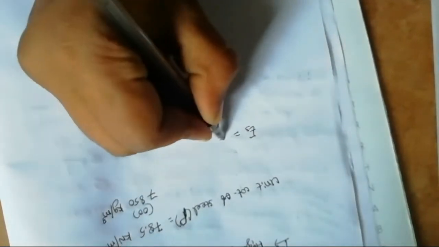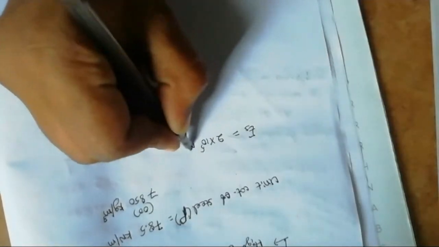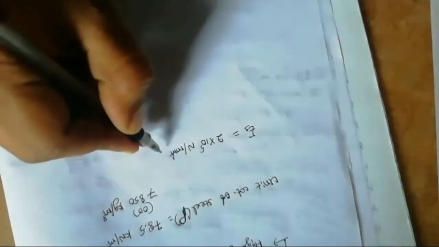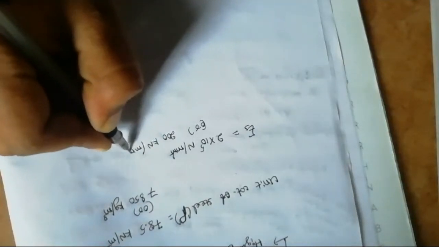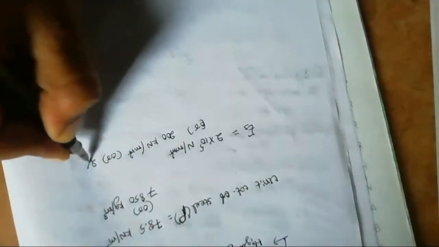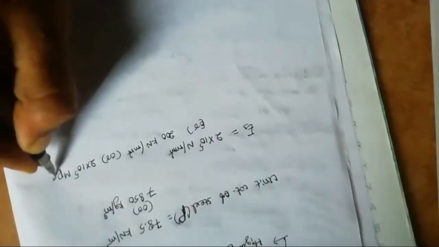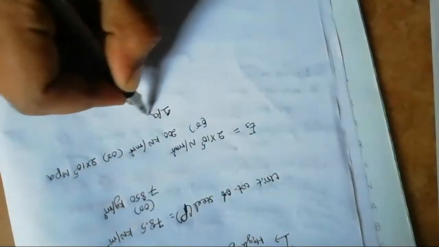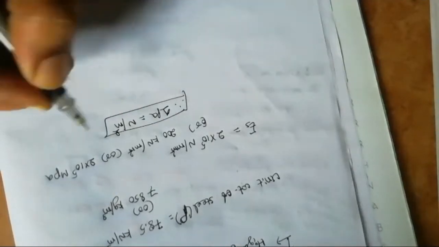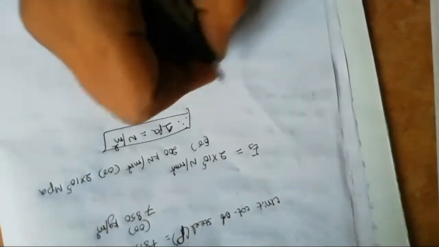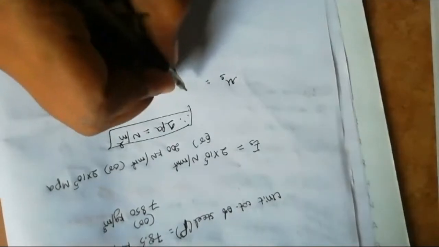Modulus of elasticity of steel equal to 2 into 10 to the power of 5 Newton per mm square or 200 kilonewton per mm square or 2 into 10 to the power of 5 megapascal. 1 pascal equal to 1 Newton per meter square. Poisson's ratio for steel equal to 0.3.